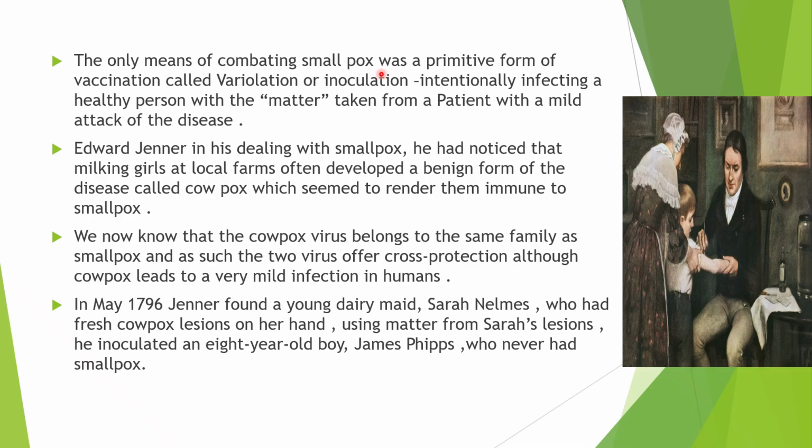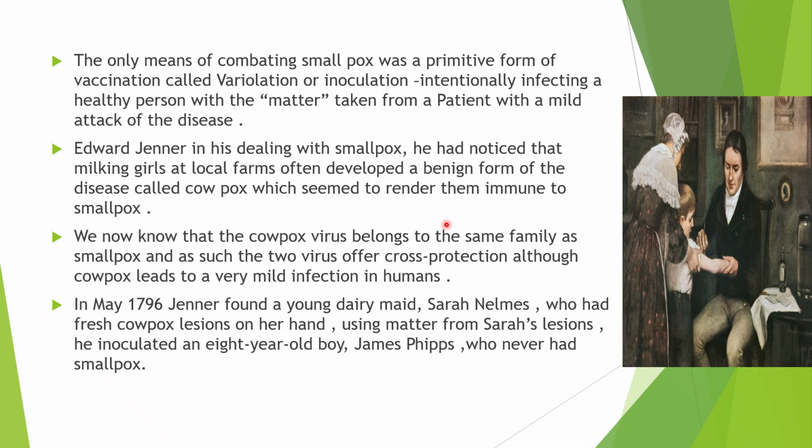So what was it? Edward Jenner, in his dealing with smallpox, had noticed that milking girls at local farms often developed a benign form of the disease called cowpox, which seemed to render them immune to smallpox. So what he noticed was that during his period, the cattle used to get infected with a disease called cowpox.